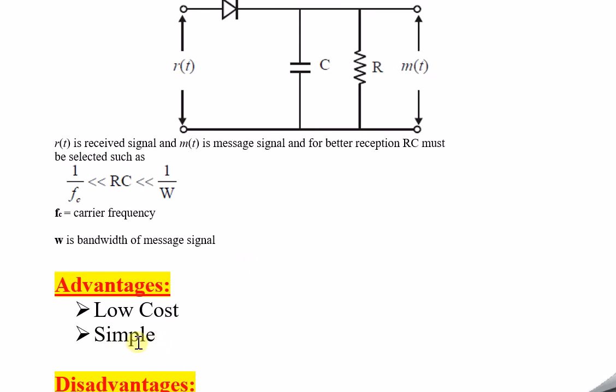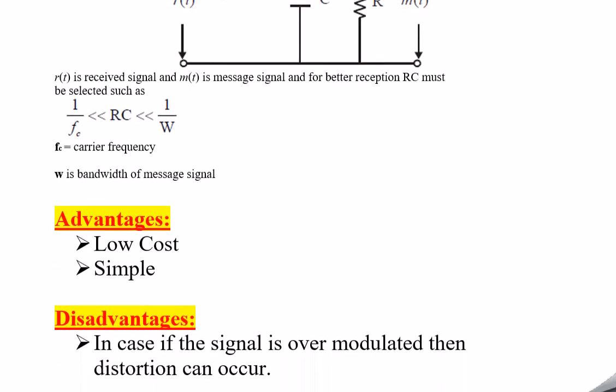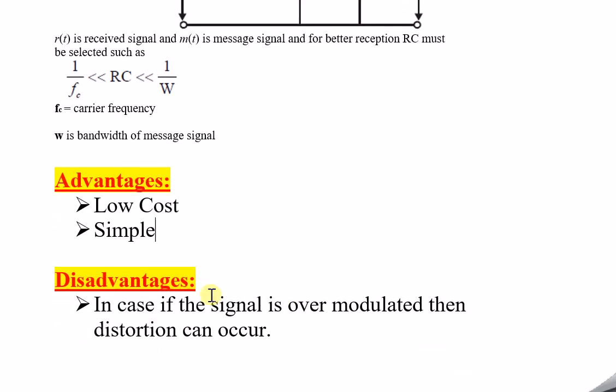And one more thing which I told is that the circuit is very simple. It is very simple looking circuitry, not much complex. It has only a diode and R and C connected in parallel, and we just give the input as AM wave and we get the message signal as it is. So the circuit is not complex, and it is low cost because all the components are very cheap. These are the advantages of the envelope detector method.